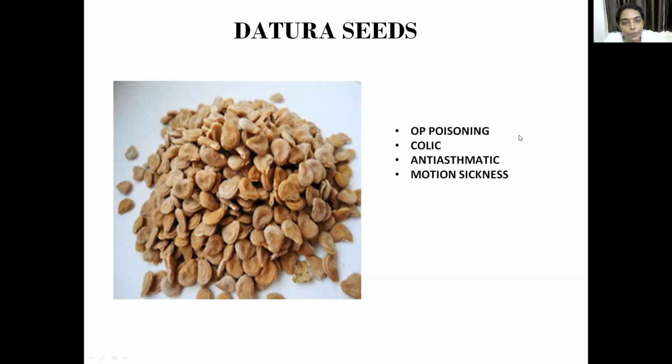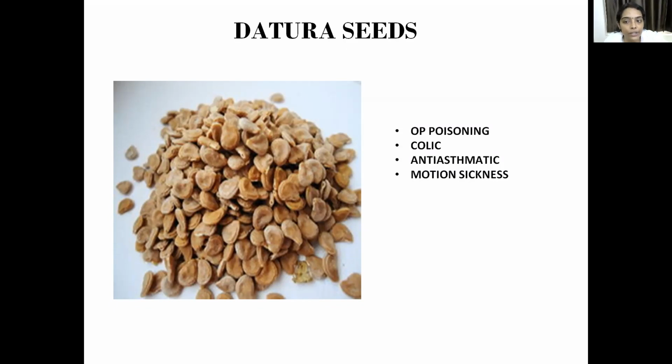So atropine is obtained, then scopolamine, then hyoscine. So you can write the uses of atropine, scopolamine and hyoscine. So where do you use atropine? Atropine is commonly used in OP poisoning. That will be the most important use.